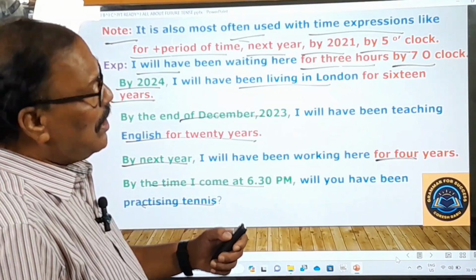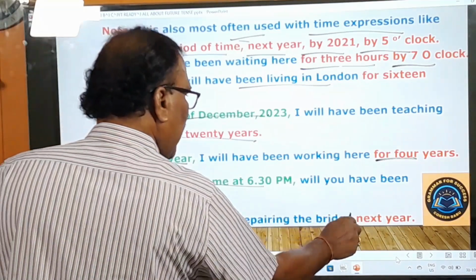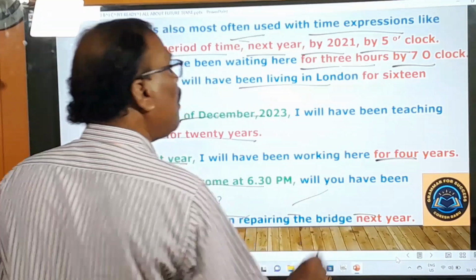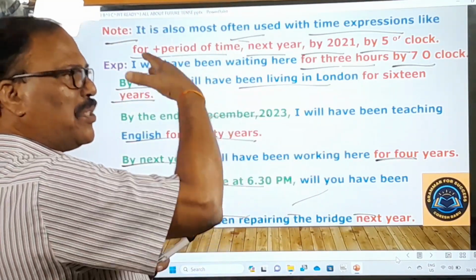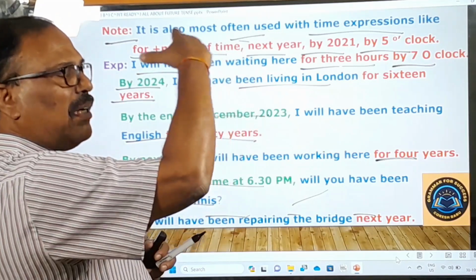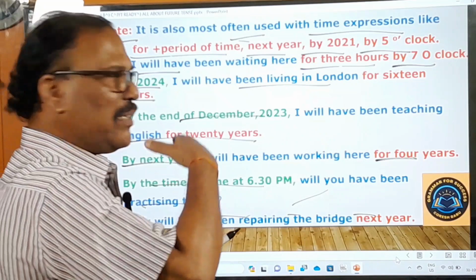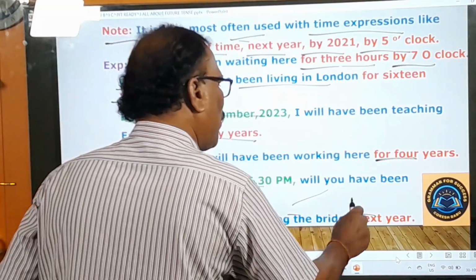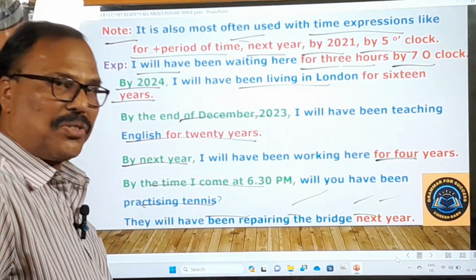Something, you will be doing, right? They will have been repairing the bridge next year. వాళ్ళు బ్రిడ్జ్ని రిపేర్ చేస్తూనే ఉంటారు. They begin repairing the bridge. They will keep continuing that work, and they will keep continuing that bridge construction throughout the next year. వారు బ్రిడ్జ్ కన్స్ట్రక్ట్ చేస్తూనే ఉంటారు.